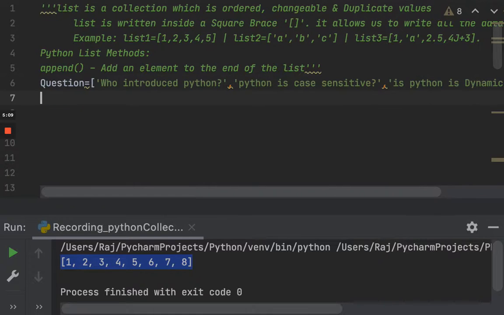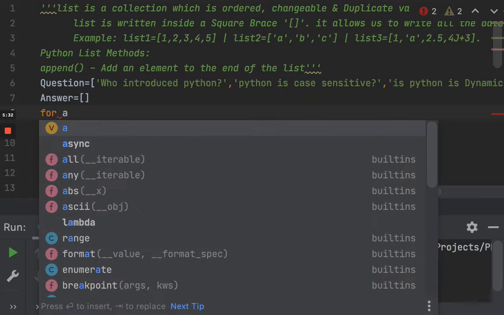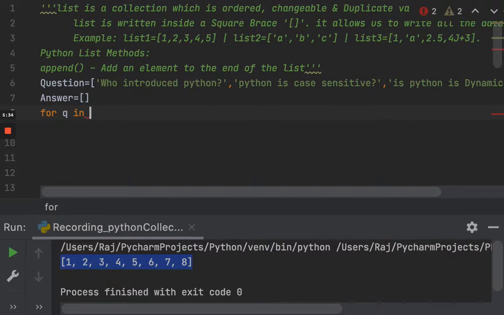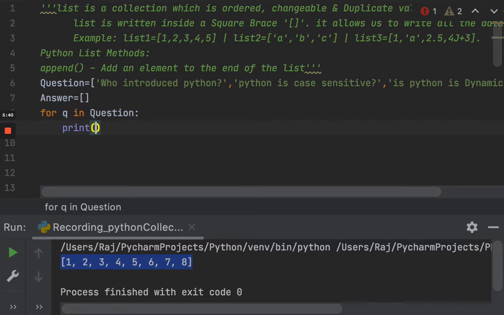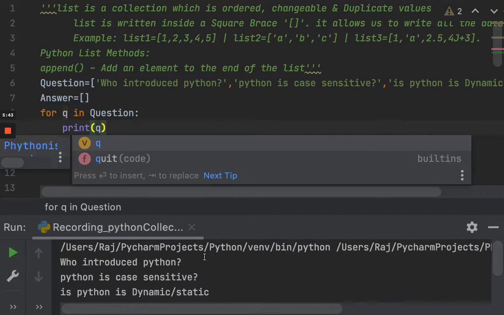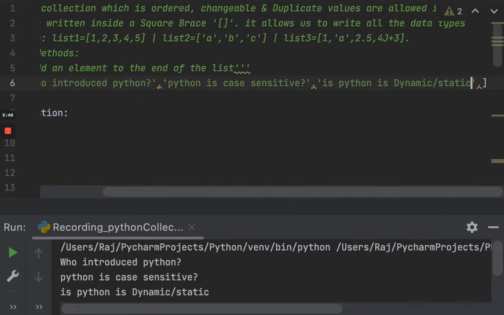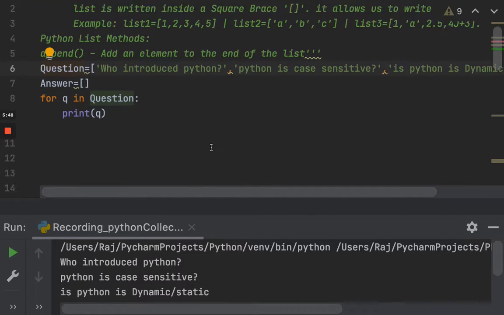In this, we should be able to use append to add the answers for each and every question. Let's see how we would do that. I will write answer equal to an empty list. Then let's do for q in questions, and if I just do print q, I should be able to get the questions I have just typed. Let me put a question mark here so that it looks like a question. Okay, so I got my questions.